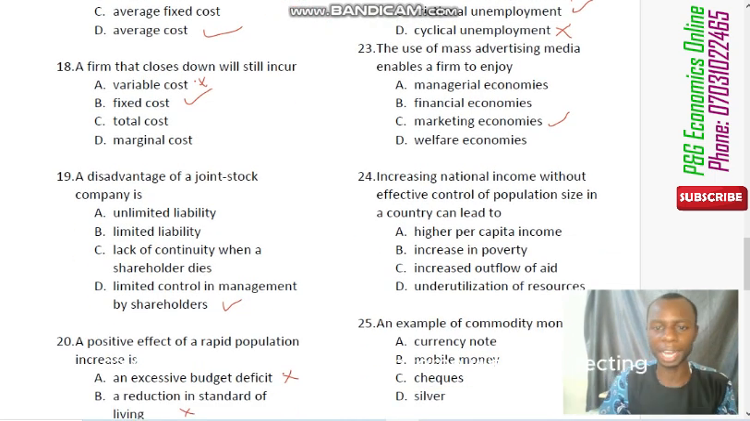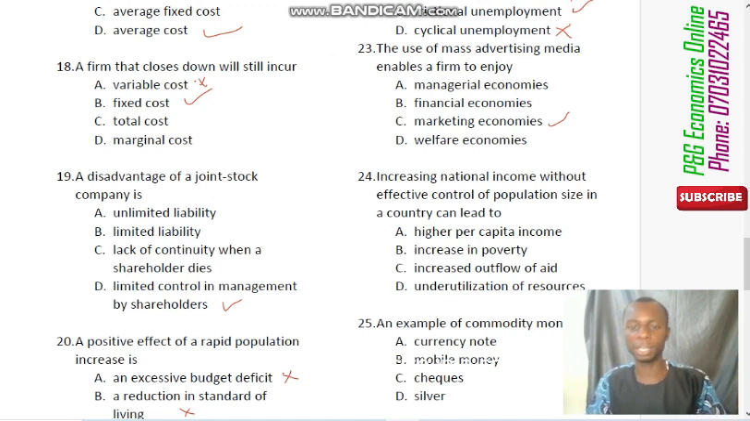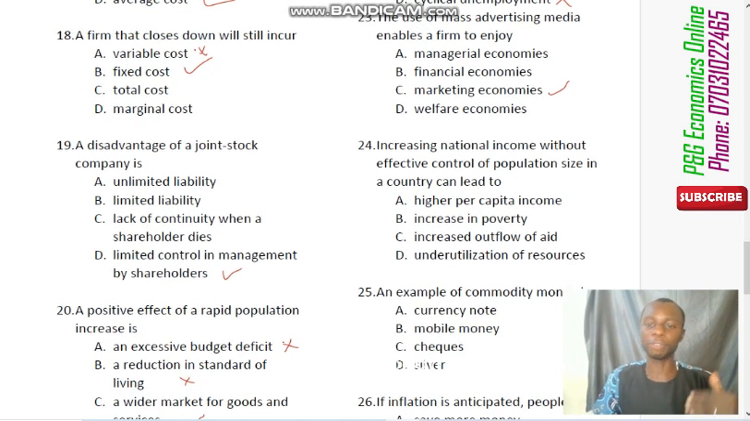Number 24 says that increase in national income without effective control of population size in a country can lead to what? What that means is that even though you are trying to increase your national income, your wealth as a nation, but yet you are not controlling your population, what will happen? You are going to have increase in poverty. Your poverty will still be increasing. So even though you want to minimize poverty, as you are increasing national income, you also need to control your population as well.